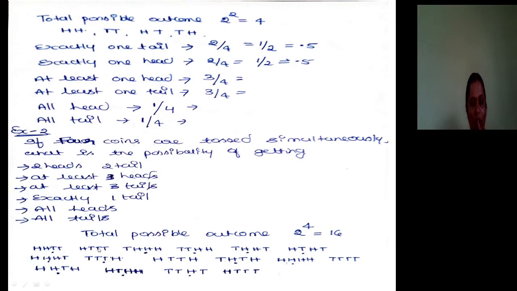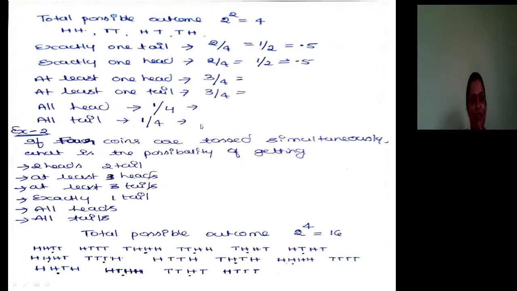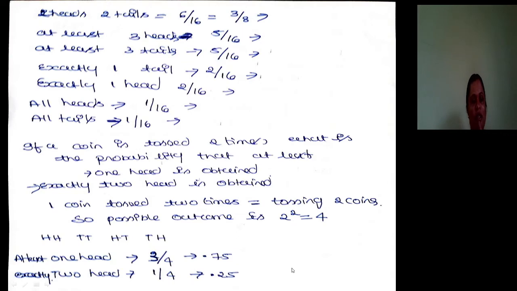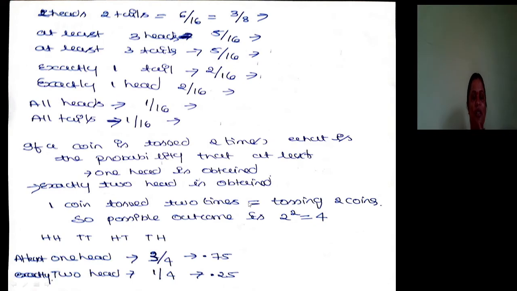Exactly one head. Only one head. Here it is. 2. So 2 by 16. All heads. All heads means H. Only one. See here. 1 by 16. All tails. Only one. T. So 1 by 16. So this is how to find out. I have not simplified. It is not necessary on our part to simplify it. You can write as it is. You can keep as it is.